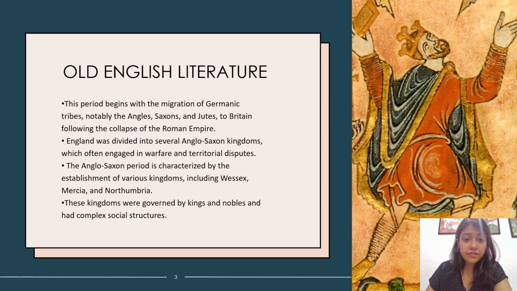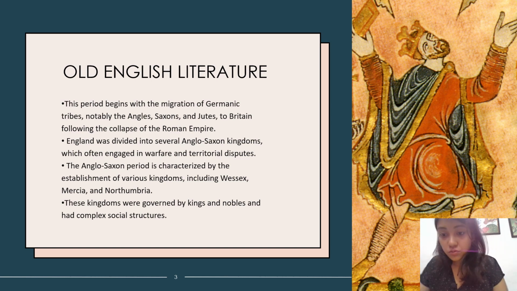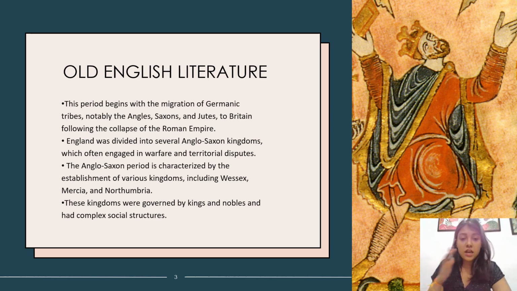The period is also characterized by various kingdoms, which are Wessex, Mercia and Northumbria. There were territorial disputes and everyone was trying to get their own territory. We also see complex structures of kings and nobles.